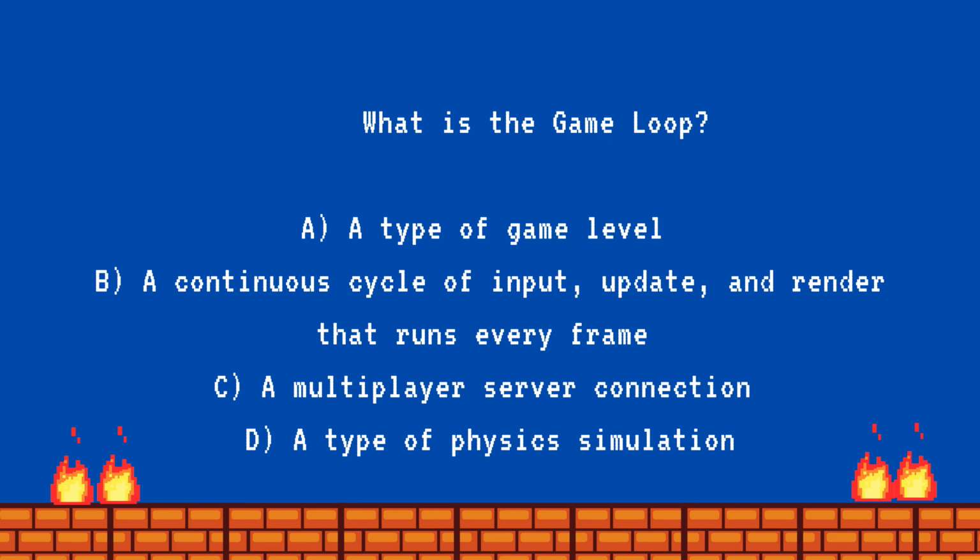1. What is the game loop? A. A type of game level. B. A continuous cycle of input, update, and render that runs every frame. C. A multiplayer server connection. D. A type of physics simulation. Answer: B. A continuous cycle of input, update, and render that runs every frame.